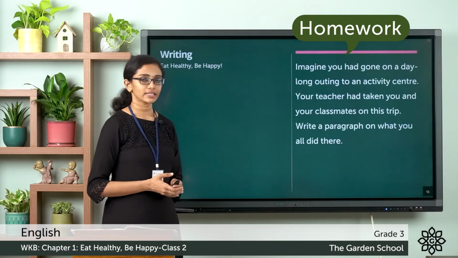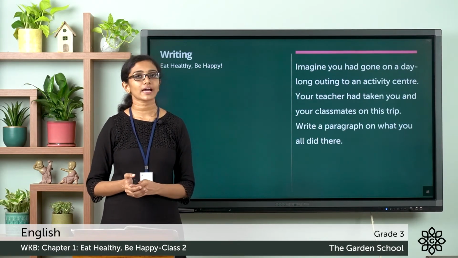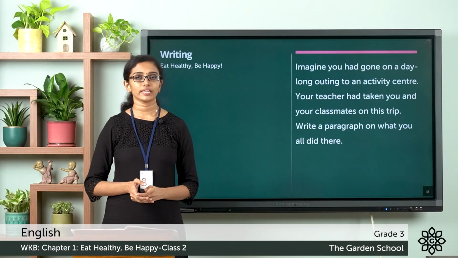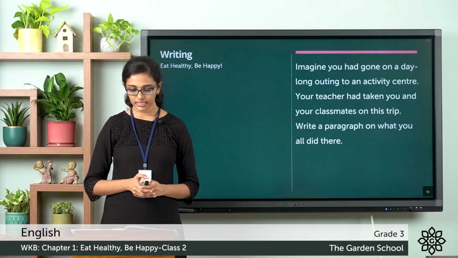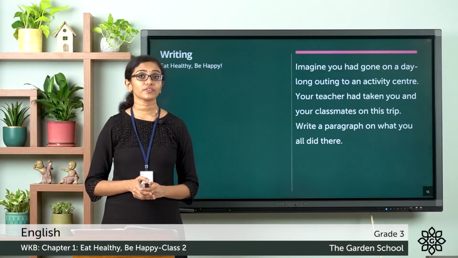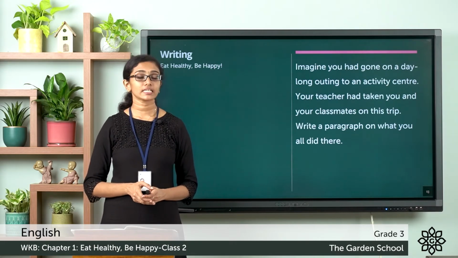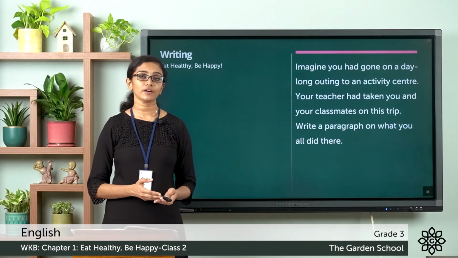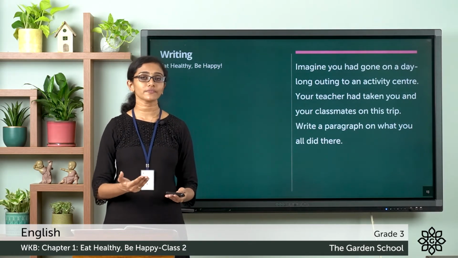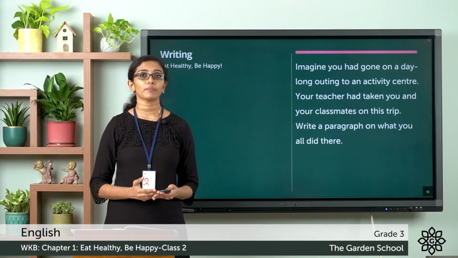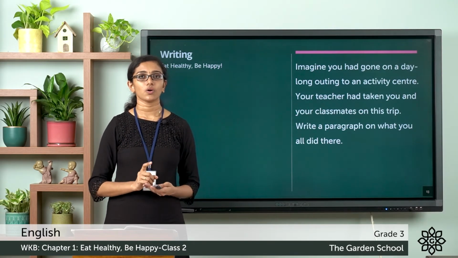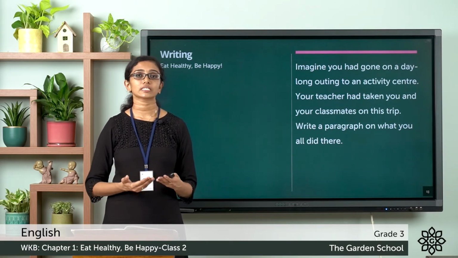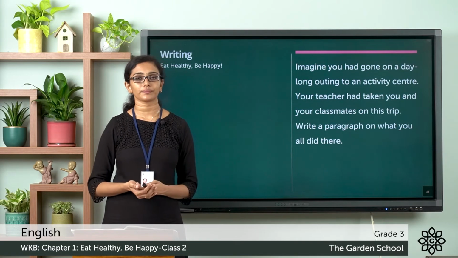This is the writing exercise. Here, this is about writing a paragraph. Shruti visited her uncle who lives in the hills. She returned home and wrote this paragraph in her notebook. Read this sample of a paragraph. So you know what is a paragraph? A paragraph is a group of meaningful sentences that tells you about one single idea, or talks about one central topic. A paragraph will describe only one central topic.